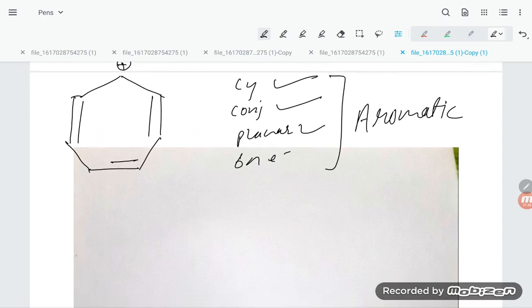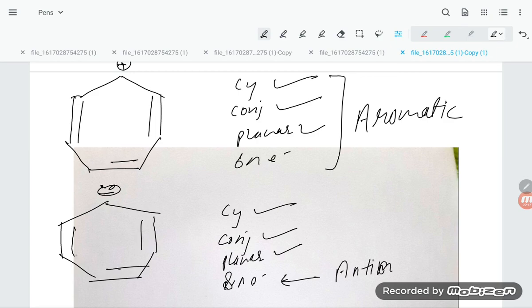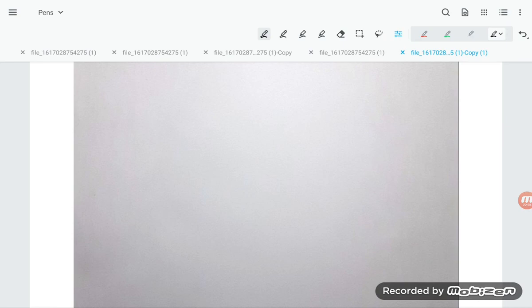Suppose you take the same compound, students, go in the same flow and try to solve this one. The negative charge is put here, the same one. So cyclic is there, okay, conjugation is there, okay. Planar, if you talk about planar, that is okay. Pi electrons, you see 2 to 4 to 6 and 2 from the lone pair, so that is 8 pi electrons. So 8 pi electrons means what? This is anti-aromatic, students. 8 pi electrons means anti-aromatic. So this is the second point, students, right? Now in the same way you can do n number of problems, students.